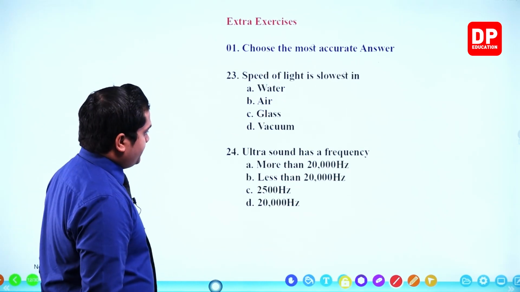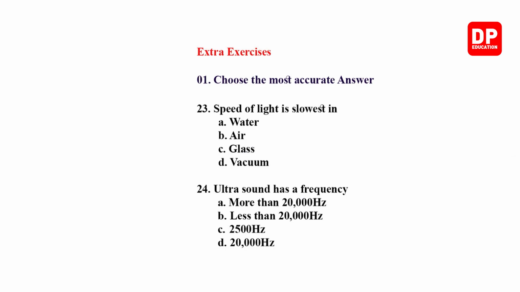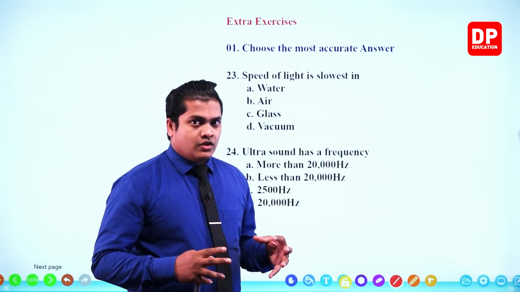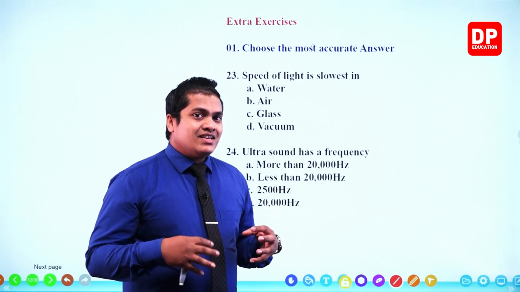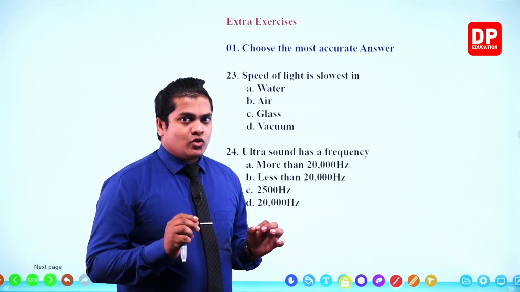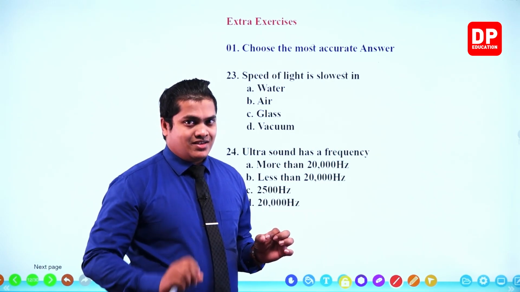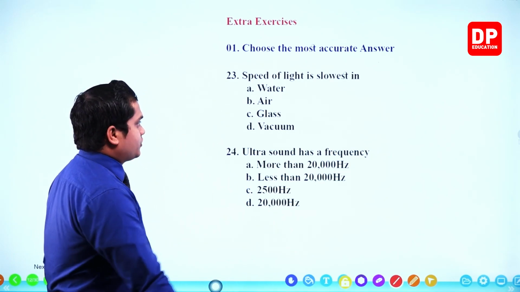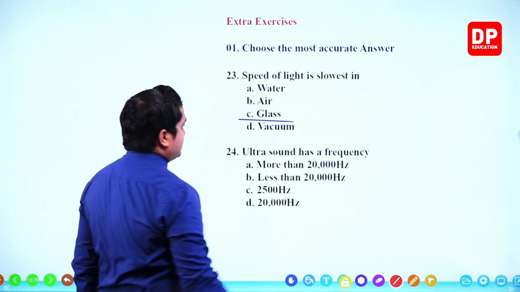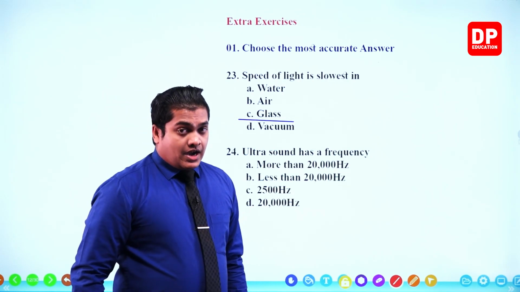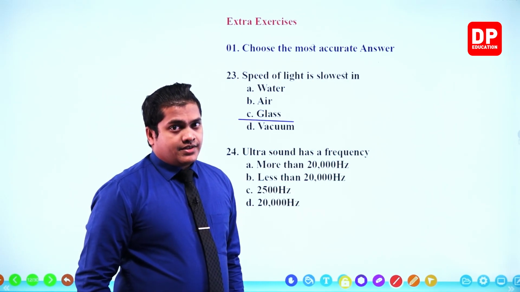Then the next question. Speed of light is slowest in which? Slowest means low. So when the density is high, speed of light is very low. So go for the answer that has the highest density. Water, air, glass, vacuum. So our answer should be glass. Glass has the highest density among all these things. Therefore, the higher the density, the lower the speed of light.